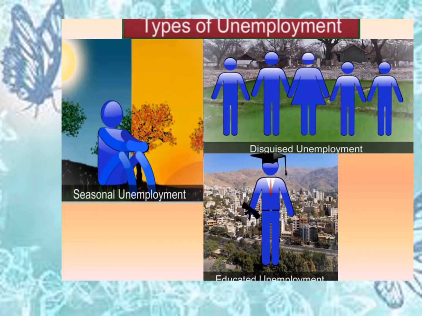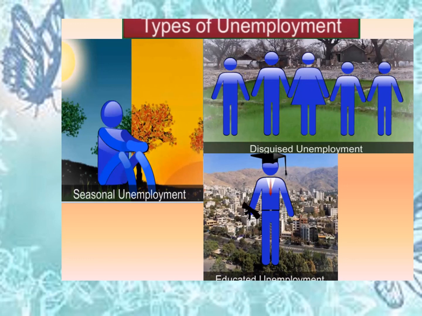Now let's look into the different types of unemployment. The first one is seasonal unemployment. Seasonal unemployment happens when people are not able to find jobs during some months of the year. This is basically found in the agriculture sector. The next one is disguised unemployment. In disguised unemployment, people appear to be employed.